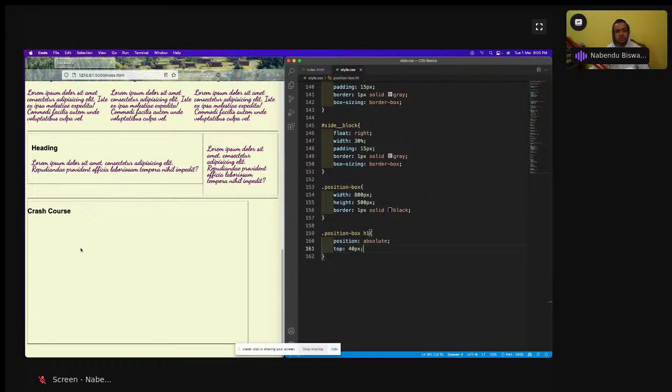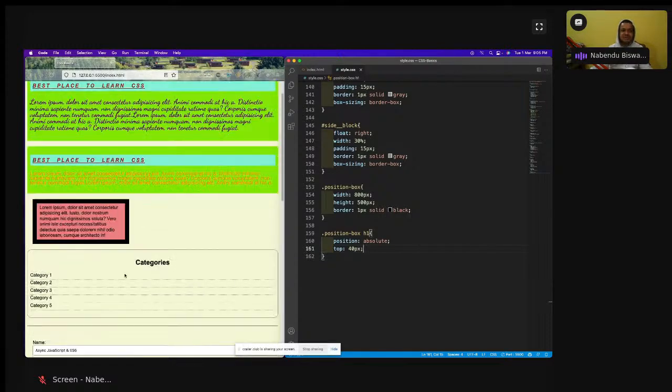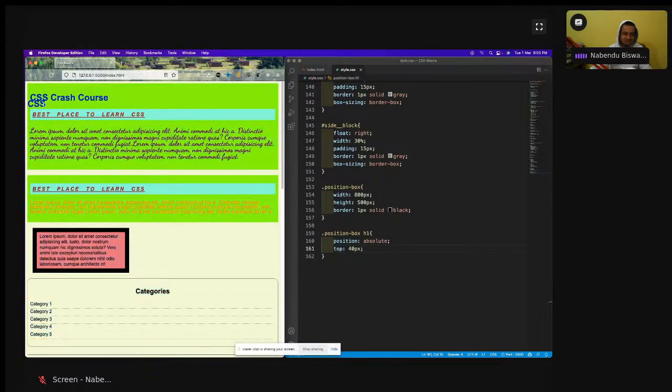See, now the CSS is not even here. CSS has moved somewhere. I wanted to move it below, but it is just not here. Where is the CSS? Let me go up. The CSS is here. Actually, it didn't move inside the box. It moved 40px from the top of this website. This is a very cool thing, but I didn't want to do this.